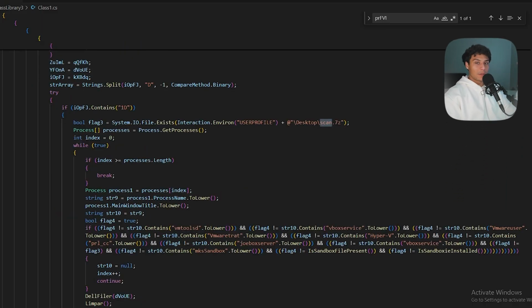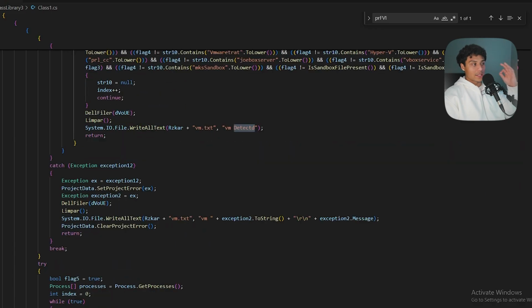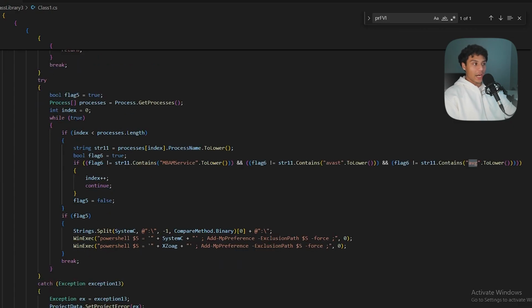This malware, as we've seen before and we'll see again, has a lot of anti-analysis, anti-debugging. But how do they actually do it? Well, they look for processes. They look for process names right here, and they check if any of the following strings are running processes. So the malware checks, am I running on a machine with VM tools, with VirtualBox service, with VMware user, with Joe Sandbox server? It's essentially checking, and you can see here, am I in a VM? Is a VM detected? And it's got several other anti-analysis checks like this, checking for MBAM or Malwarebytes, checking for Avast, AVG. All of these are antivirus vendors.